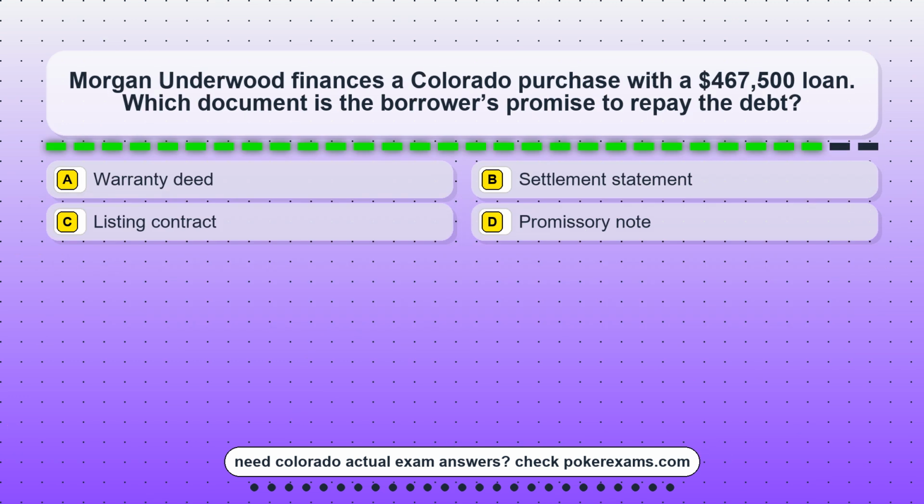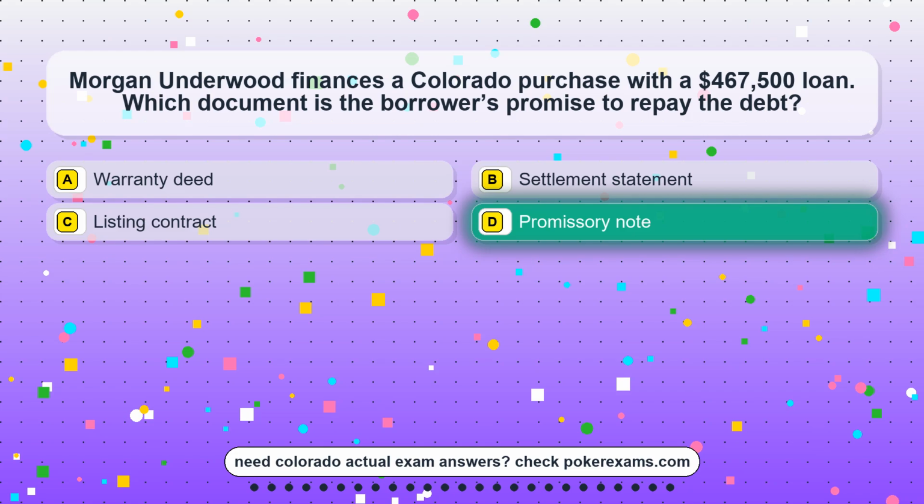Question 17. Morgan Underwood finances a Colorado purchase with a $467,500 loan. Which document is the borrower's promise to repay the debt? Option A. Warranty deed. Option B. A settlement statement. Option C. Listing contract. Option D. Promissory note.